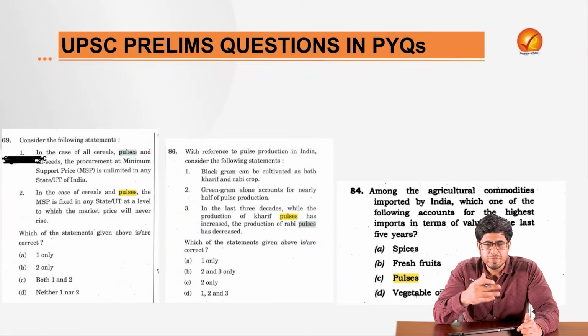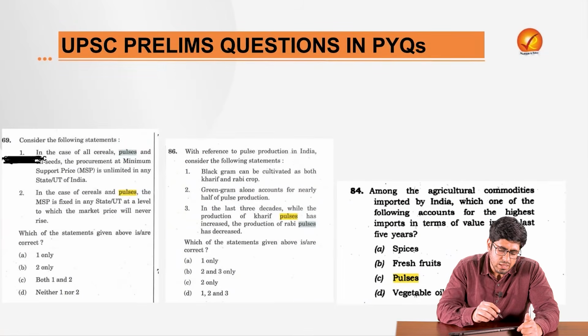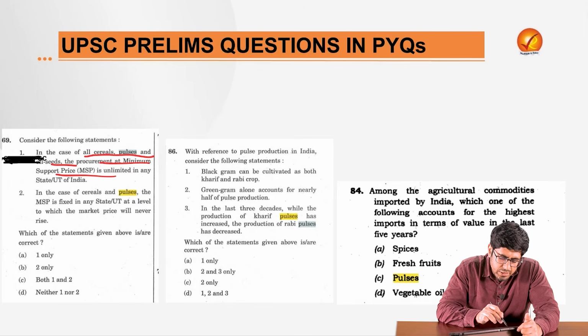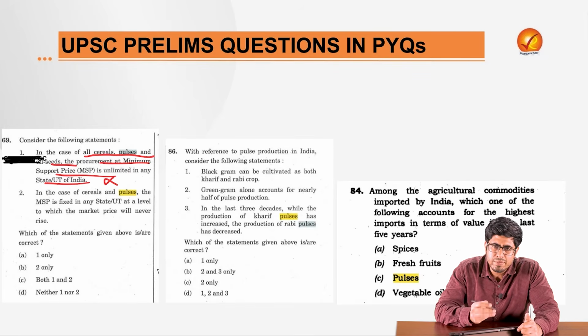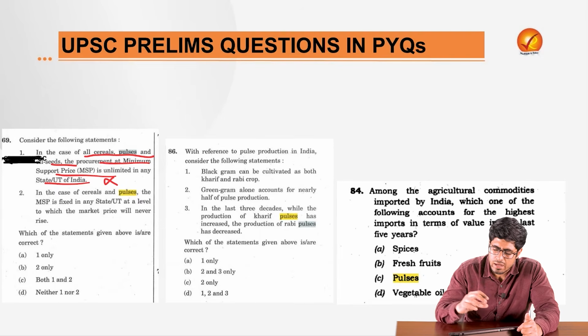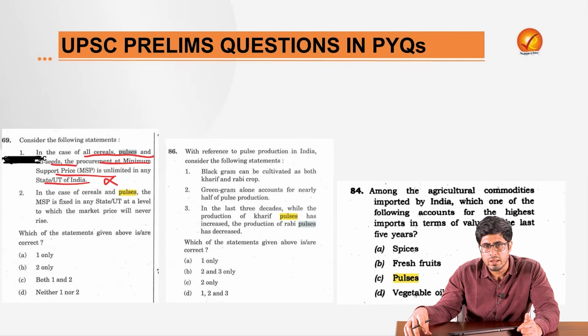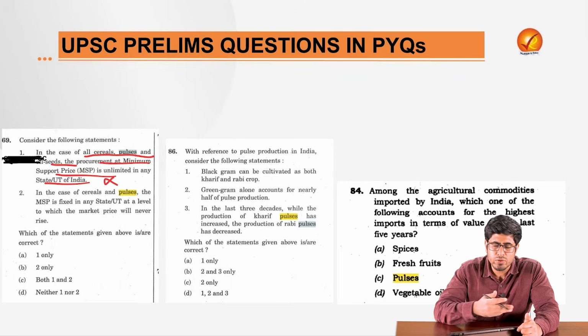Now let's try to solve the previous year question that we showed in the first. Now in the case of all cereals, pulses and oilseeds, the procurement at MSP is unlimited in any state and UT. It is obviously not correct, because had it been the case that pulses are procured in an open-ended format, then we would not have faced these issues that we just discussed in this edition.